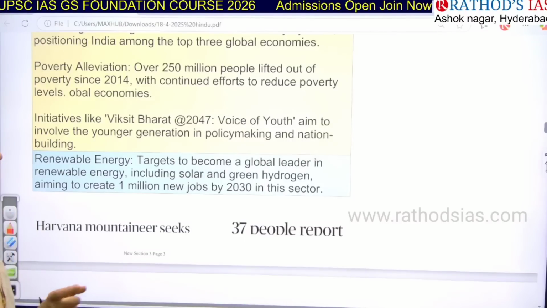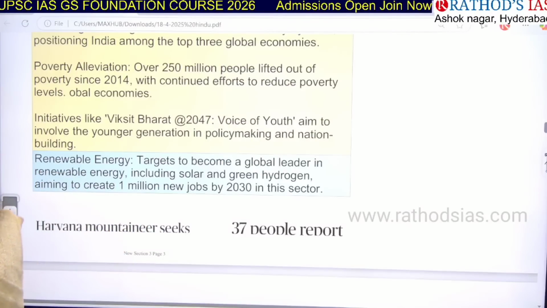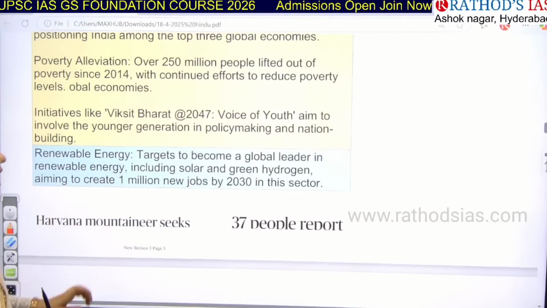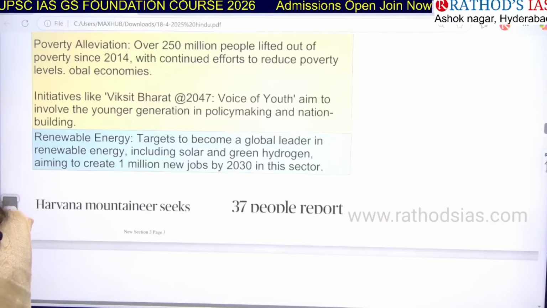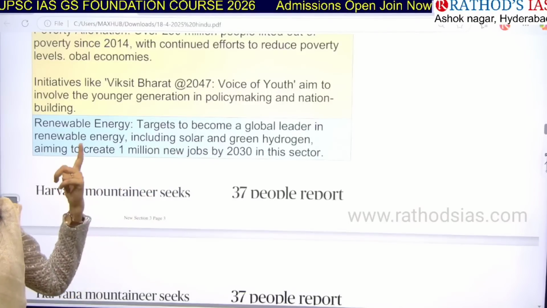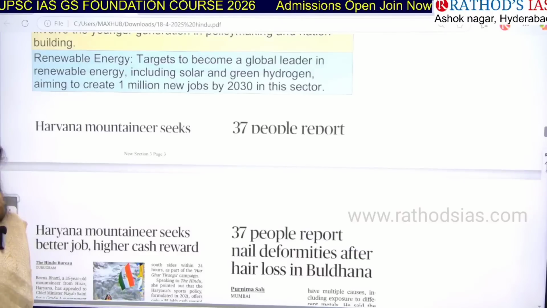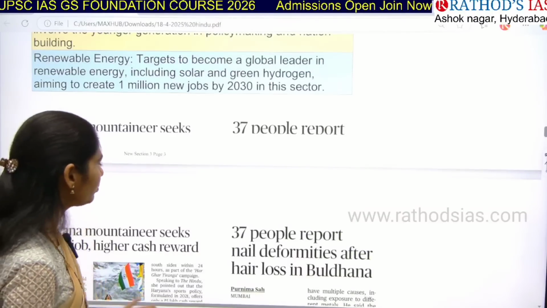We are focusing especially on the voice of youth. In this, we are aiming to involve the younger generation in policy making and nation building. And not only that, we have renewable energy targets. What are those targets? We have to generate 1 million new jobs in the renewable energy sector by 2030. So these are some important things that you have to remember, guys.